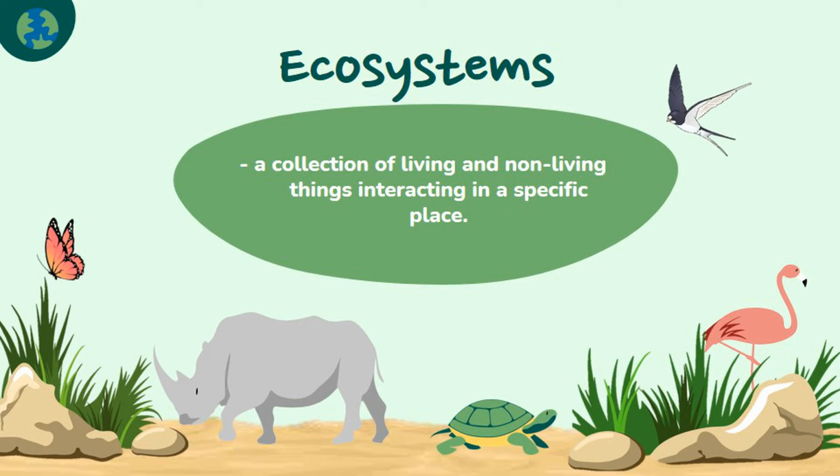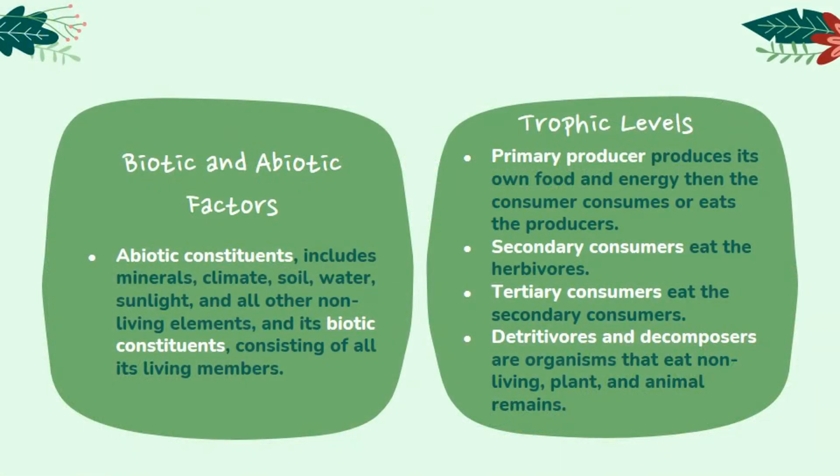space. Ecology is the integrated study of living, or biotic, and non-living, or abiotic, components of ecosystems and their interactions within an ecosystem framework. This science examines how ecosystems work and relate this to their components such as chemicals, bedrock, soil, plants, and animals. An ecosystem can be categorized into its abiotic components including minerals, climate, soil, water, sunlight, and all other non-living elements, and its biotic constituents consisting of all its living members.